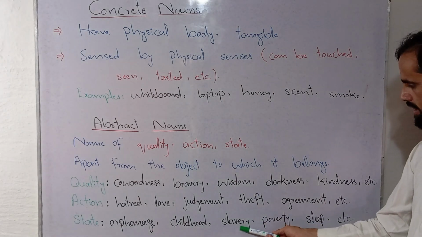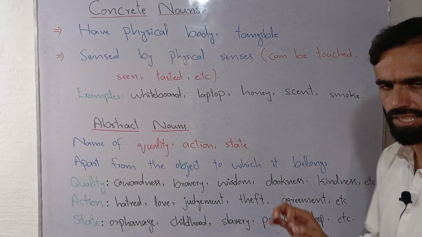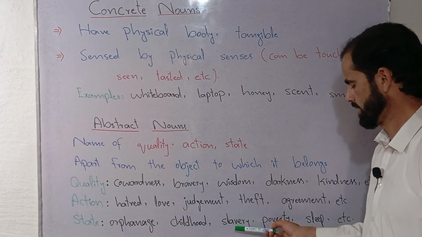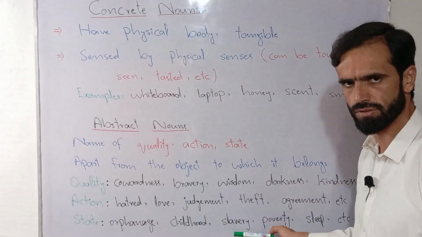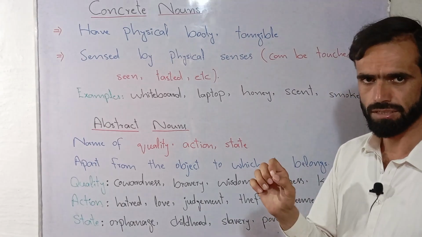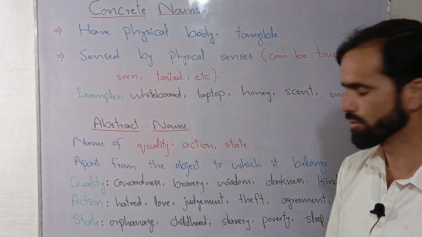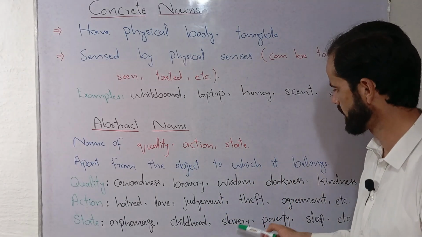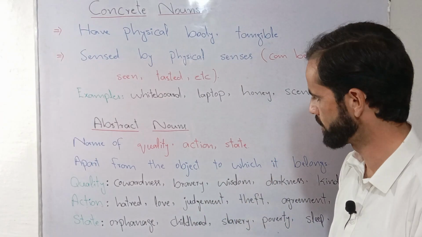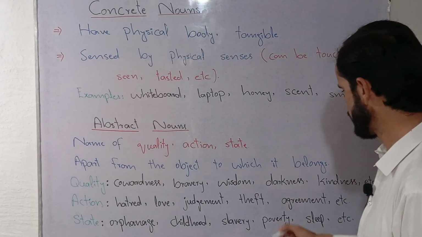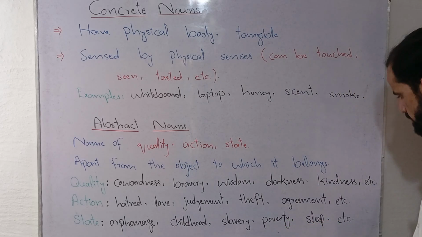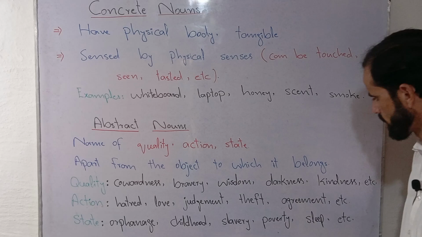Slavery is derived from the word slave. Slave is a noun, and slavery is also a noun, but it doesn't refer to the person who is a slave, rather it refers to the state of being enslaved. Next word is poverty. It is also taken from the word poor.